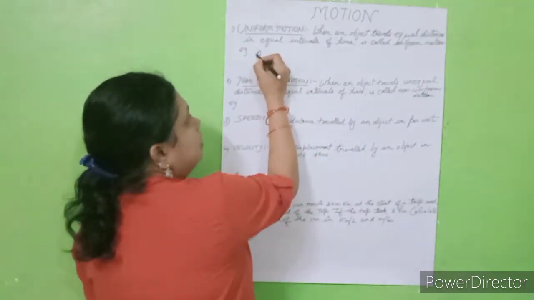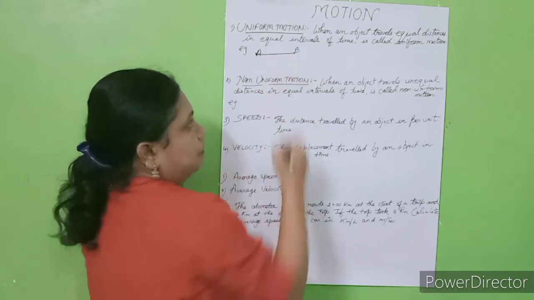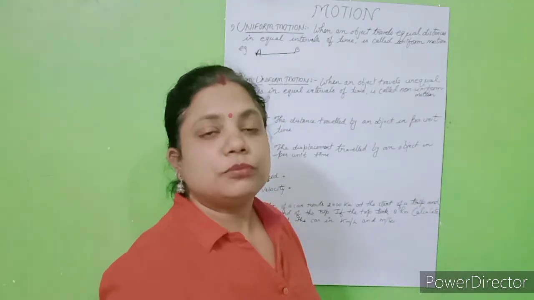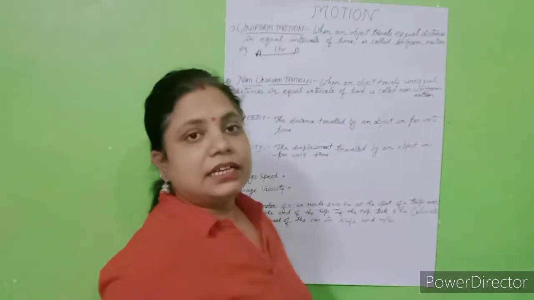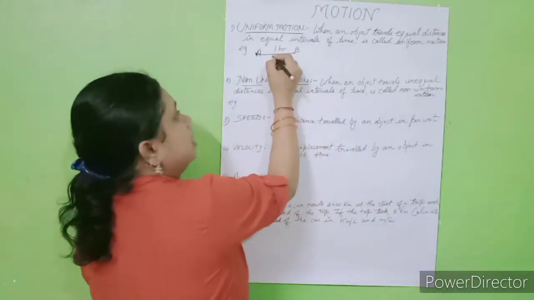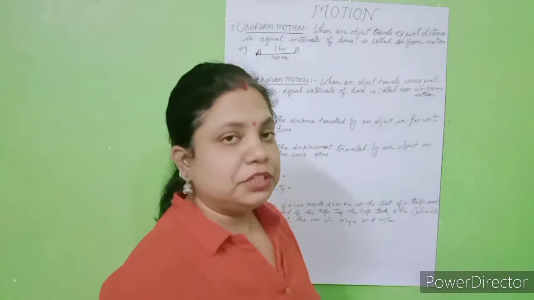After travelling, the car reaches point B in 1 hour and completes its distance, suppose it covers the distance 100 meter.